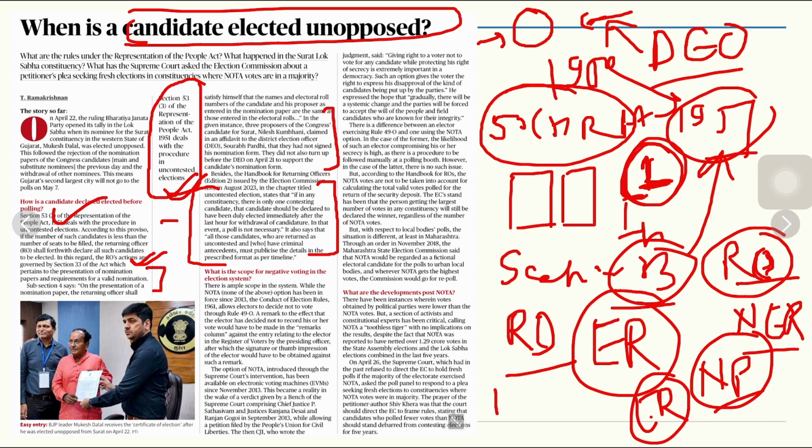When we talk about the NOTA part, it's a big thing. There have been instances where votes obtained by the political parties were lower than the NOTA votes. But a section of the activists and constitutional experts have been critical, calling NOTA a toothless tiger. Why? Even if NOTA scores a majority of votes, the candidates are not disqualified. Even if the NOTA votes are higher than those of the candidate who is winning the election, the election is still valid. That's why sometimes NOTA is called a toothless tiger.